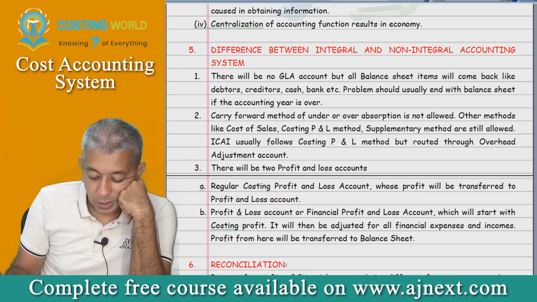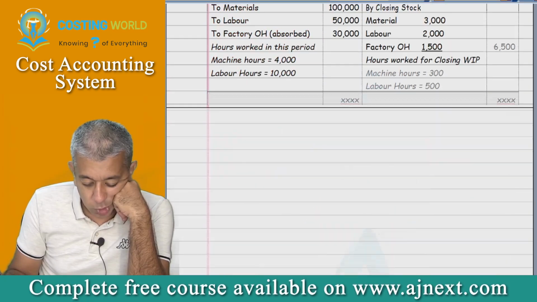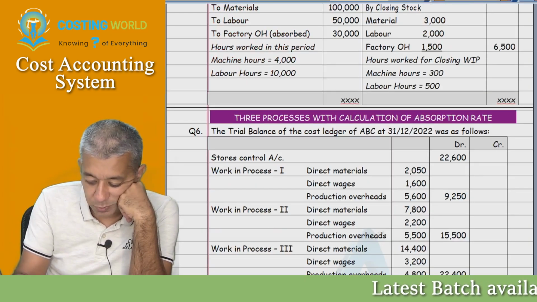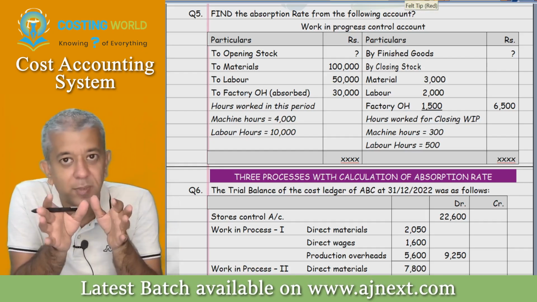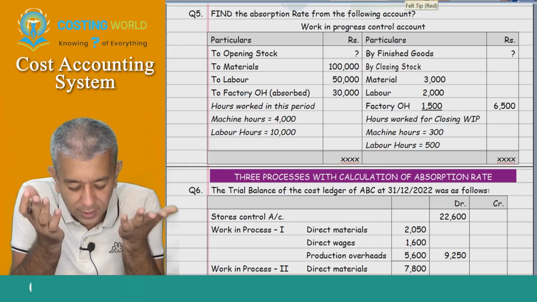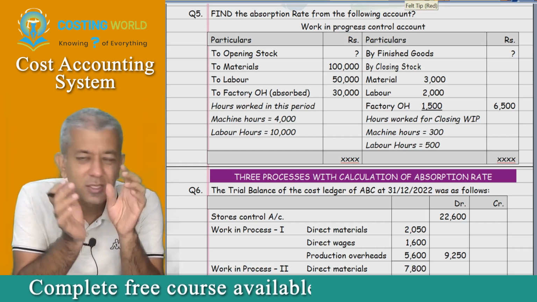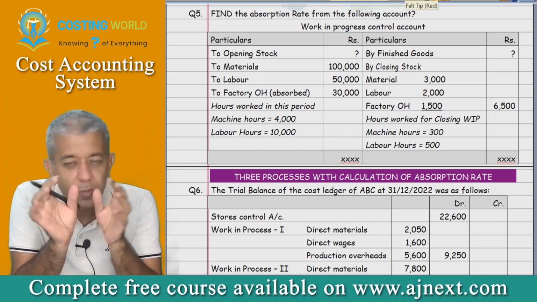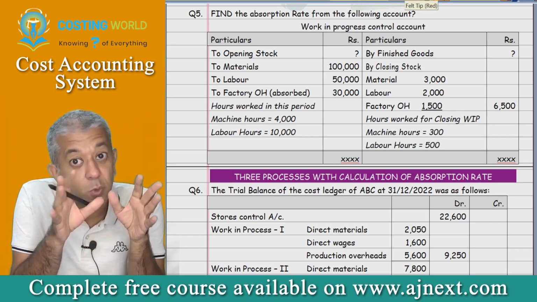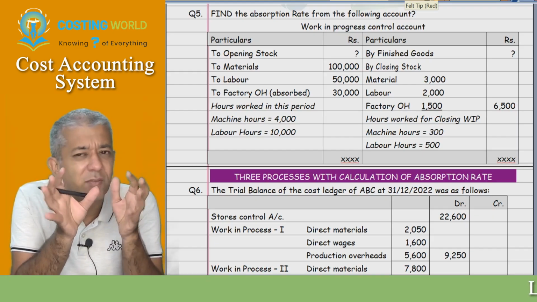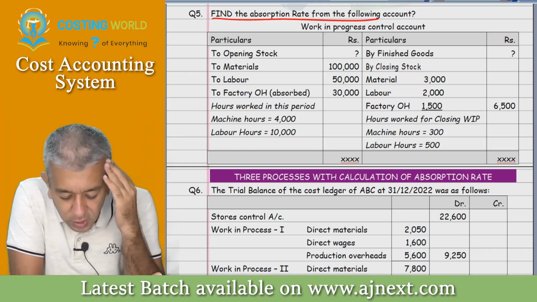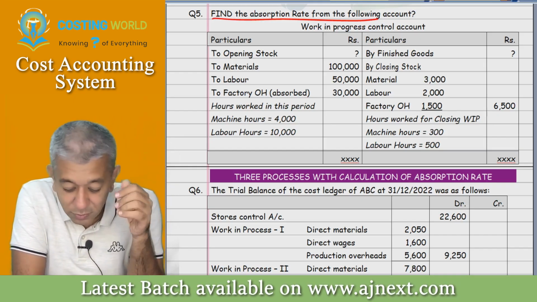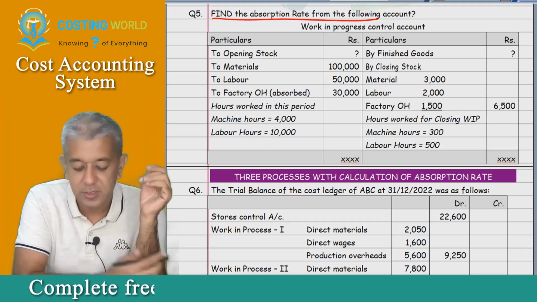Done. Now, questions 1, 2, 3 we did yesterday. Question number 4 was supposed to be done for homework. For the 5th question, I made the question myself, so you can try thinking about what will happen in the 5th. It's just a small entry, a small kind of adjustment, and then question number 6 will be coming in the middle. Question number 5, read. Find the absorption rate from the following account. So you have to find out the absorption rate from this account itself.